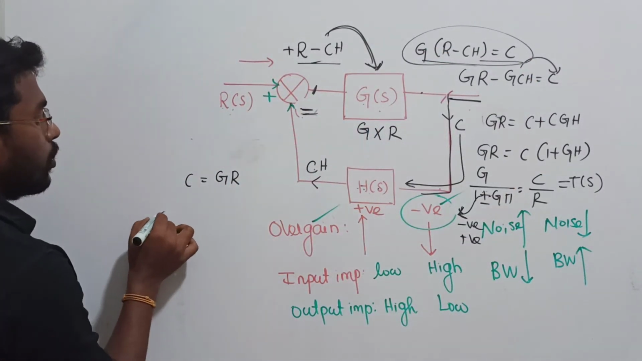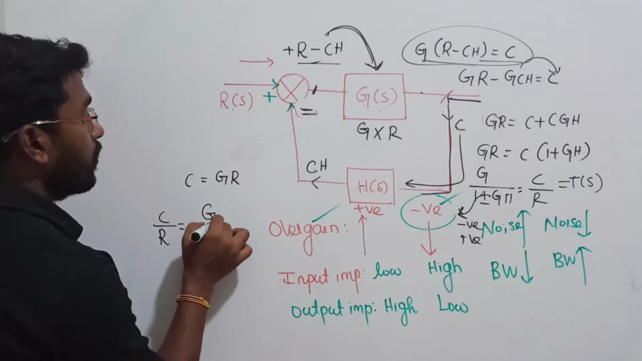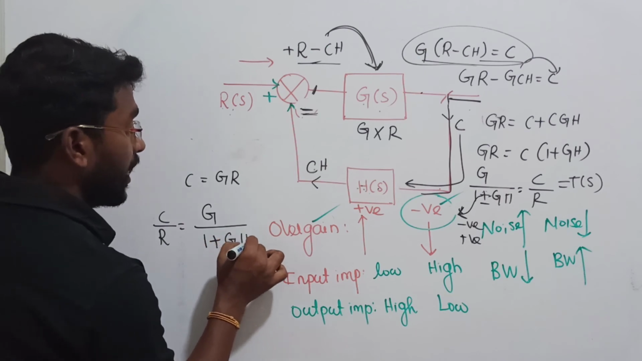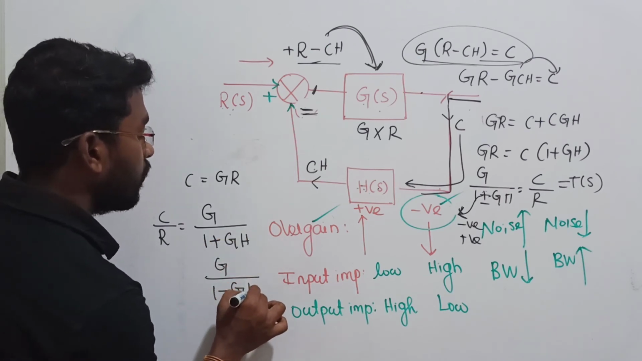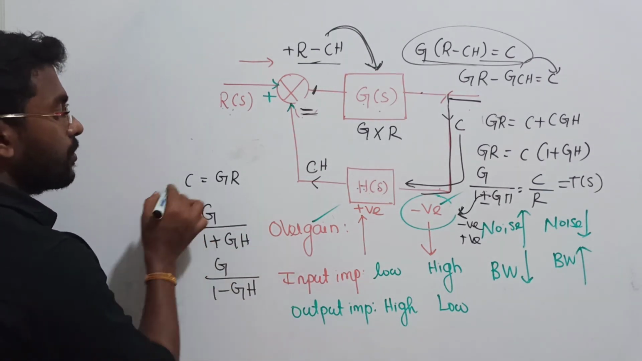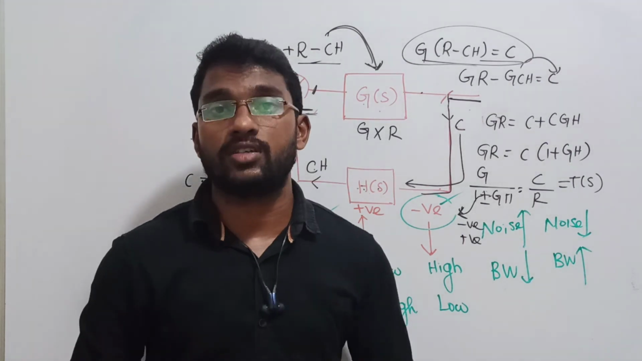So the generalized transfer function of the closed loop system can always be written as G divided by 1 plus GH for a negative feedback system, and G divided by 1 minus GH for a positive feedback system. Clear for positive feedback system? Just make a note of it. With this I am completing this lecture. This is all about the open loop system and the closed loop system.